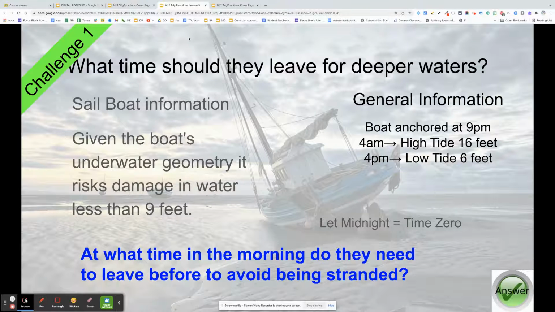So here's the situation today. What time should a boat leave for deeper waters? The sailboat information, given that the boat's underwater geometry risks damage in water less than 9 feet, says that the boat anchored at 9 p.m., 4 a.m. is at a high tide, and 4 p.m. is a low tide. Let midnight be time 0.